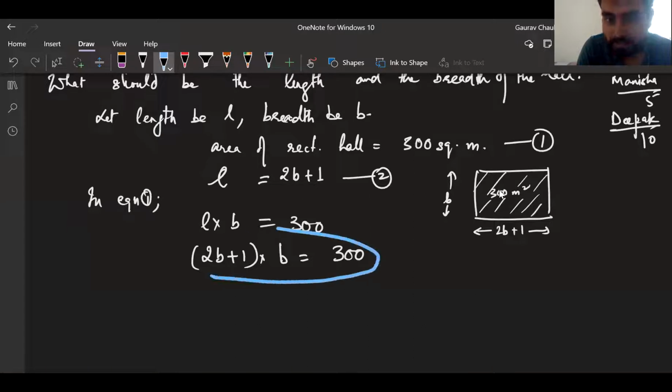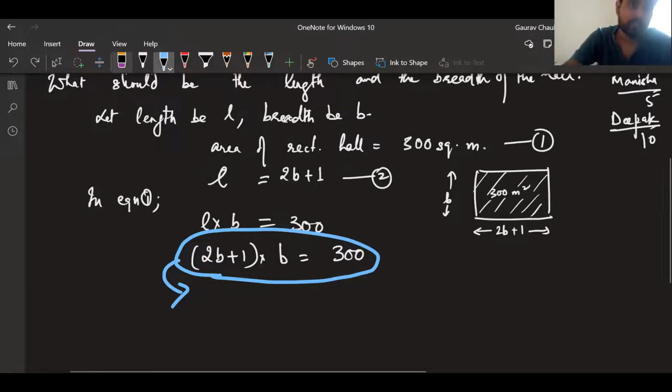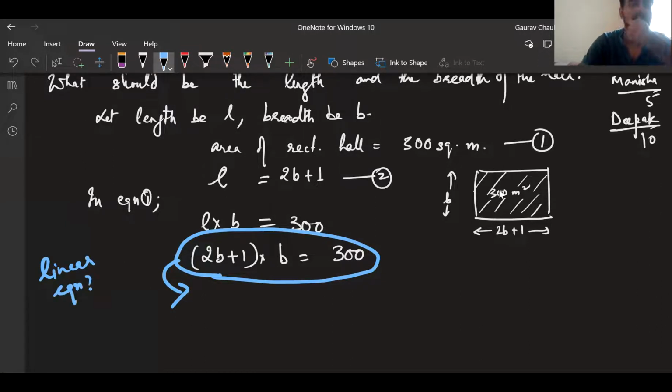Now this particular equation, logically what will your next step be from now? Deepak, can you tell me how many variables are there in this equation? Only one, sir. B. Only one variable. Okay. One variable, one equation, right? Yes, sir. But my question is, Deepak, is this a linear equation or not? Can you solve it? How will you find out if it's a linear equation or not? Sir, if we solve that, we'll only get breadth, sir.